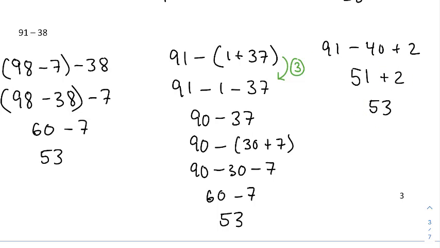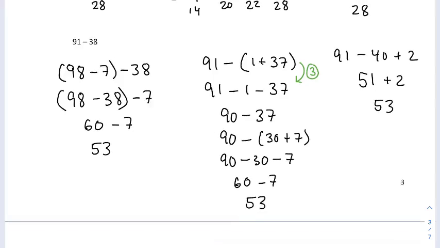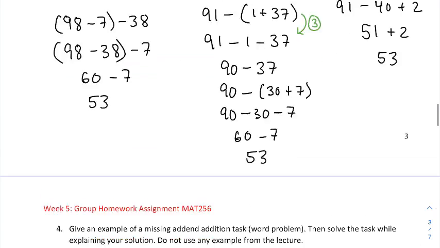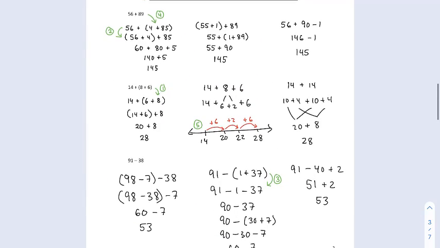So here's another strategy you might do when you're subtracting a number that's close to a multiple of 10. 38 was close to 40, so just remove 40 and then put 2 back. And again, on this problem overall, 9 total strategies are depicted here, and you might have 9 different ones than what I have, and that's fine, as long as they're valid strategies that you can justify.